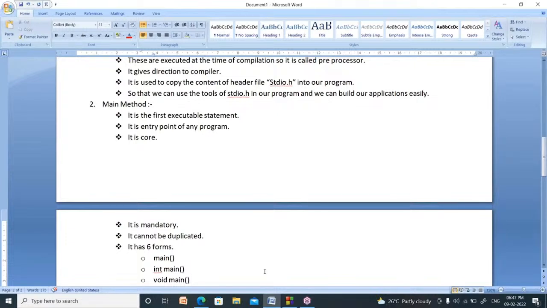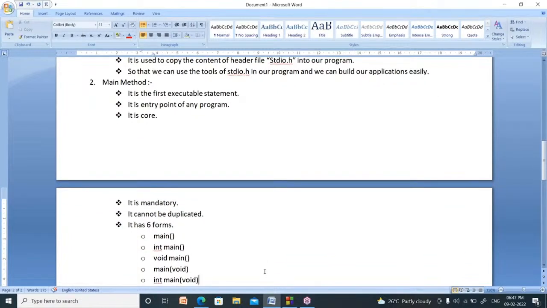It is mandatory, which means compulsory. You have to write at least one main method. It cannot be duplicated, which means you cannot write more than one main method in a program.